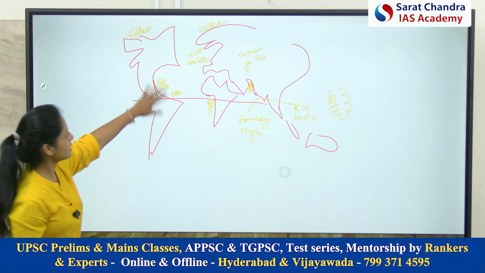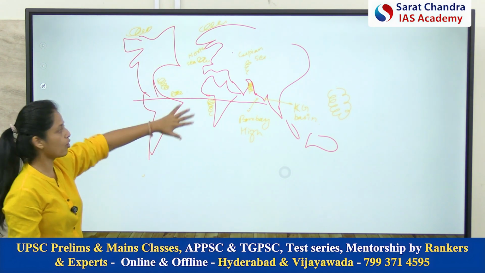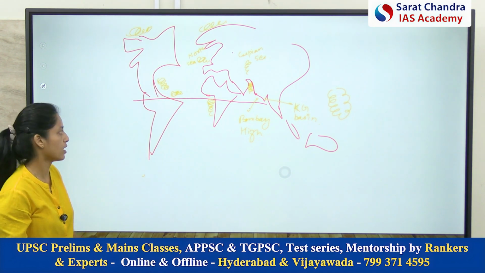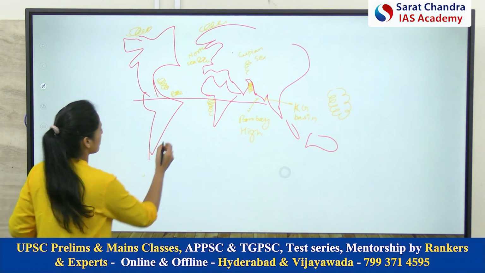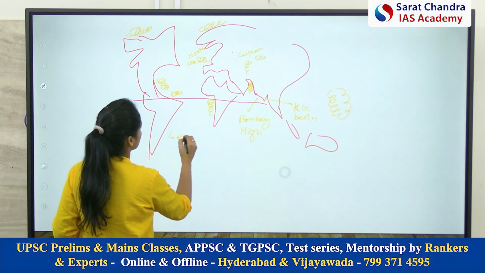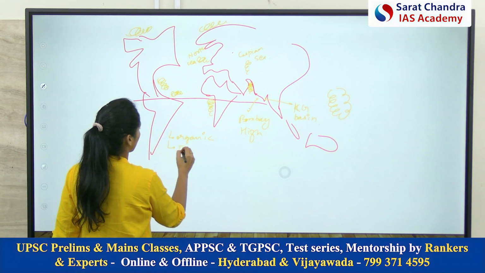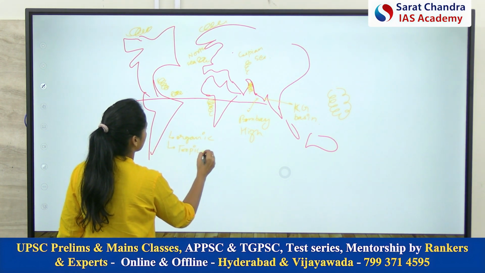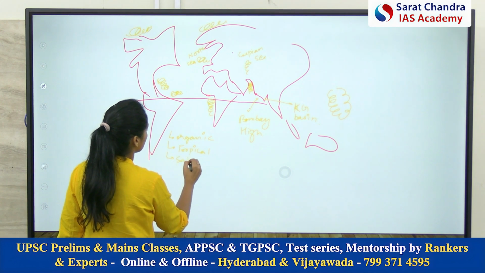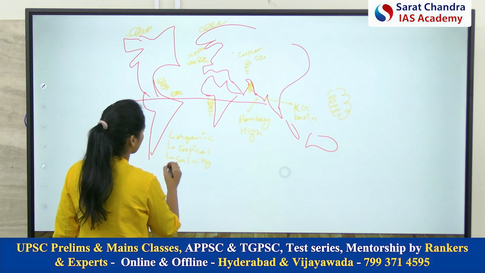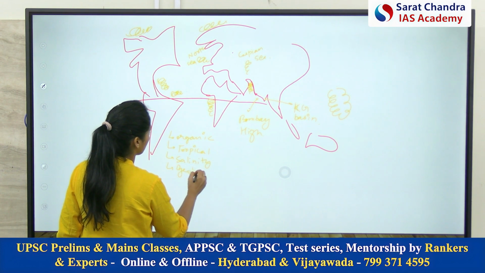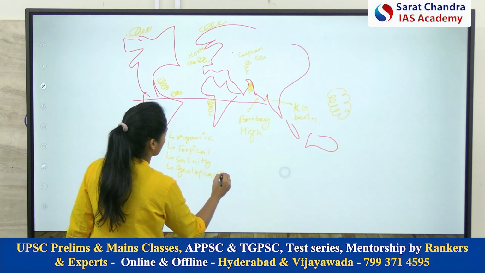Okay, so basically this is the distribution of offshore oil reserves all over the world. So what will be the reasons? Reason will be the presence of organic material. Reason will be the presence of tropical conditions. Reason will be the presence of salinity. Reason will be the presence of geological traps.